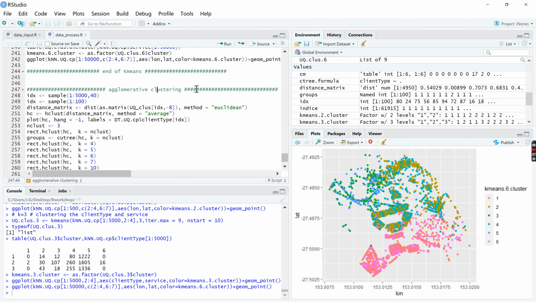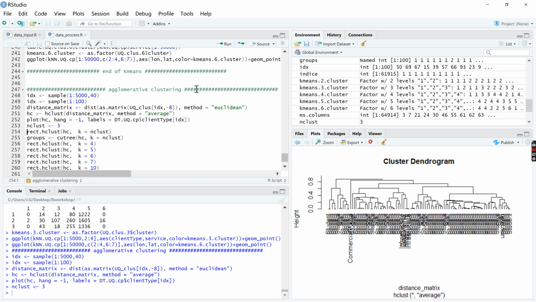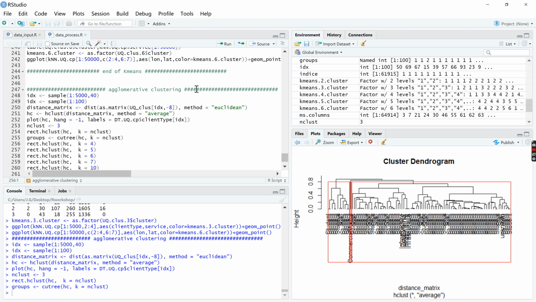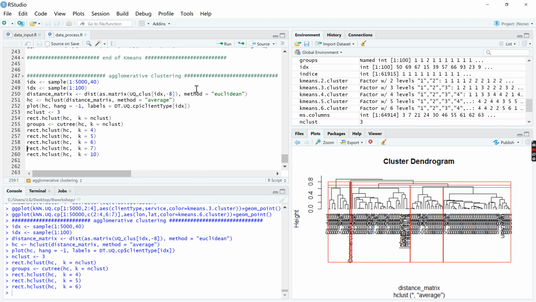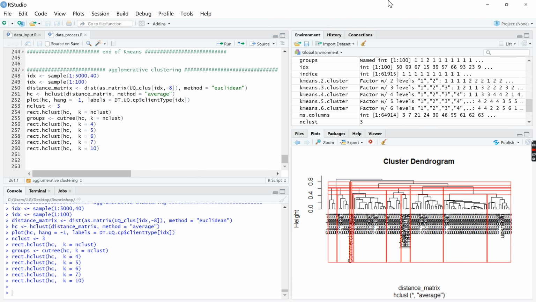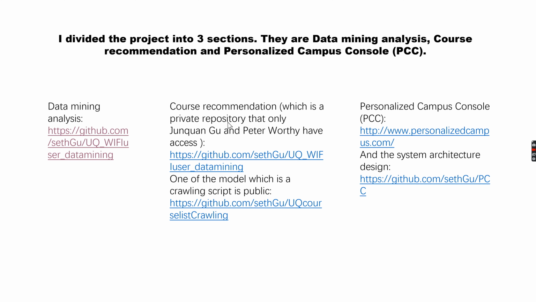The next clustering algorithm is the geometric clustering. This is also very interesting because you can divide the users step by step. The other part of this is the course recommendation, which is very new. That means there are not a lot of theses that cover this part. So I set the repository in the GitHub to private, and only me and Dr. Peter have access.